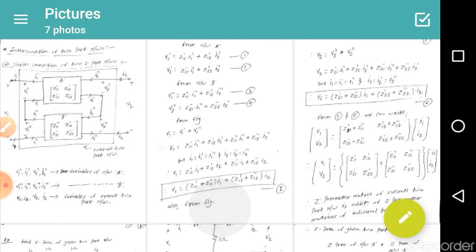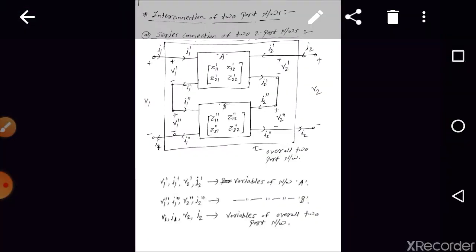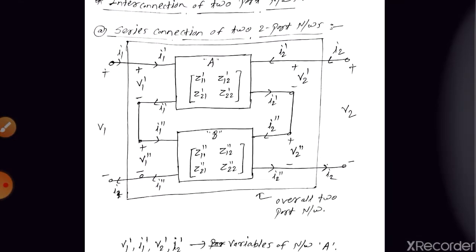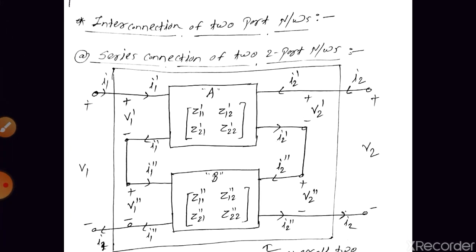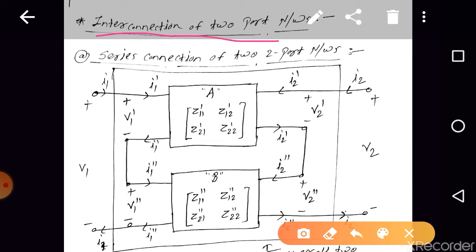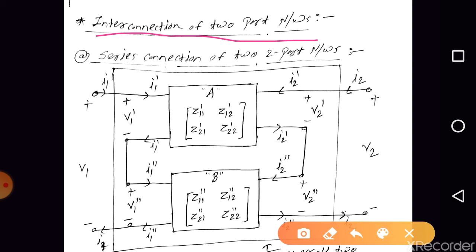As we know, when two branches are connected in series, the voltage gets divided and the current flowing through them is the same. We will discuss it for two two-port networks, and then generalize it for n two-port networks. Let us consider the first case, the series connection of two two-port networks.